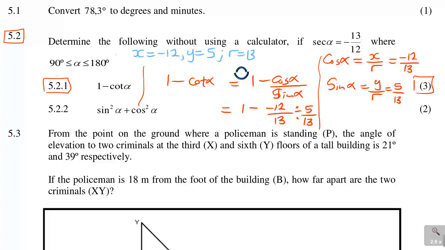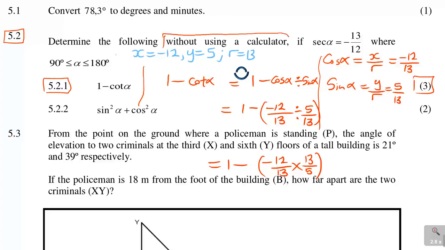Remember, it's more like I'm saying it now like this. It's cos alpha divided by sine alpha. Protect it like this, because there are many fractions. Then this is equal to 1 minus, so it will be minus 12 over 13. You change the division to multiplication, which is 13 over 5. See why I'm doing it? Because they said determined without using a calculator.